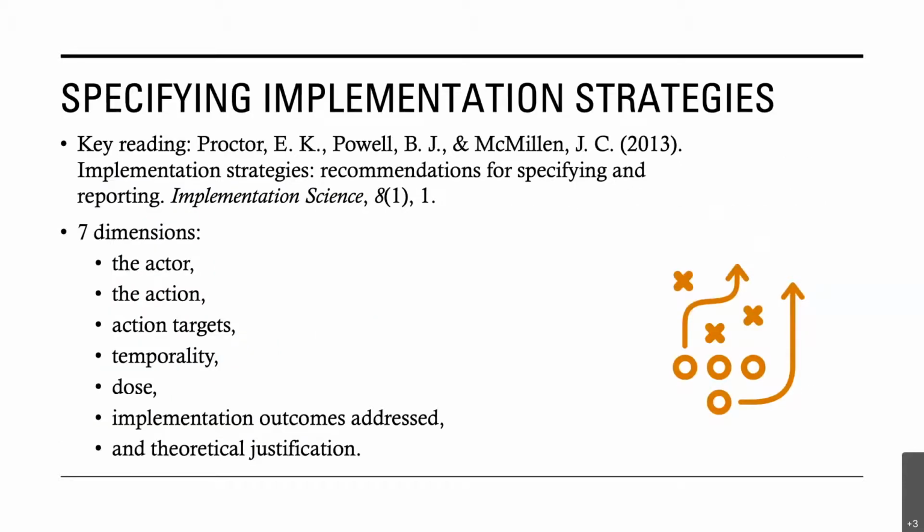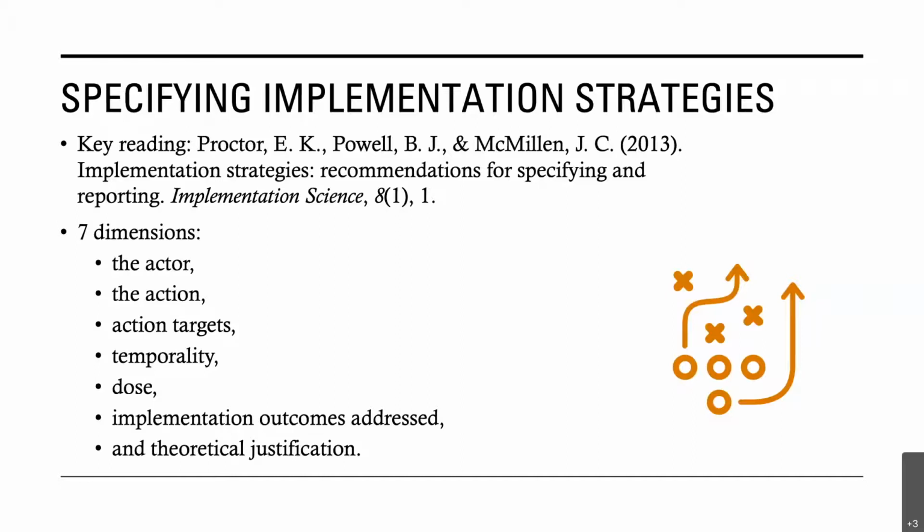In terms of implementation strategy specification, the key reading is by Proctor and colleagues from 2013. This paper recommends that when you're designing implementation studies, you look at 7 dimensions of implementation strategy execution, including the actor, the action, targets, temporality, dose, implementation outcomes addressed, and the theoretical justification.